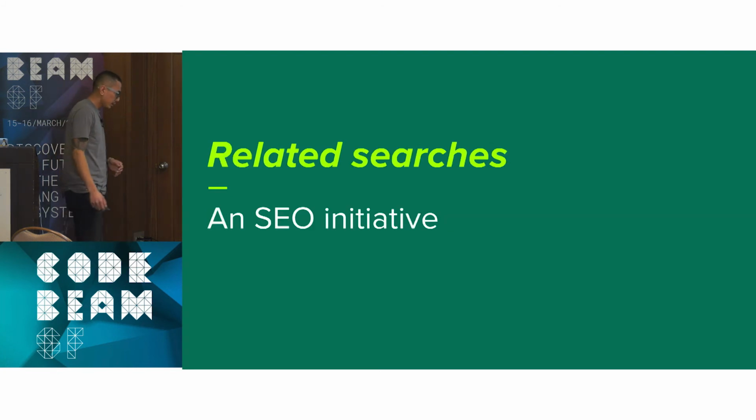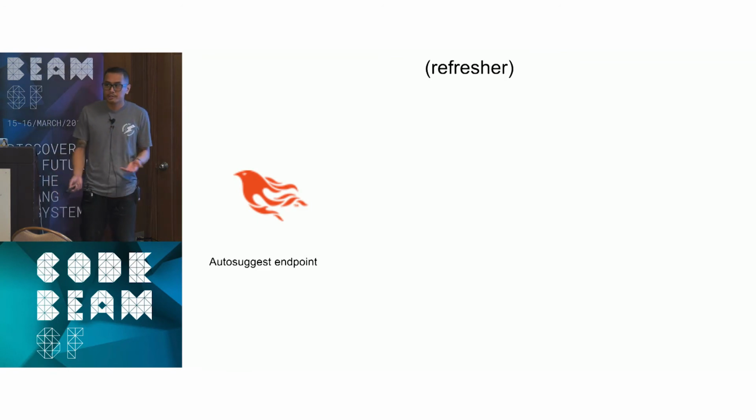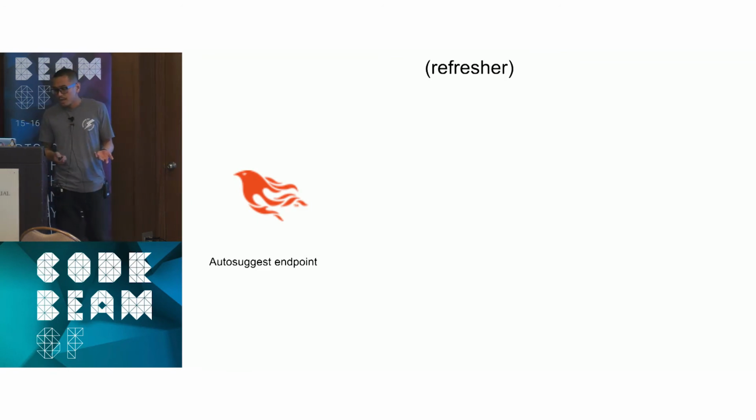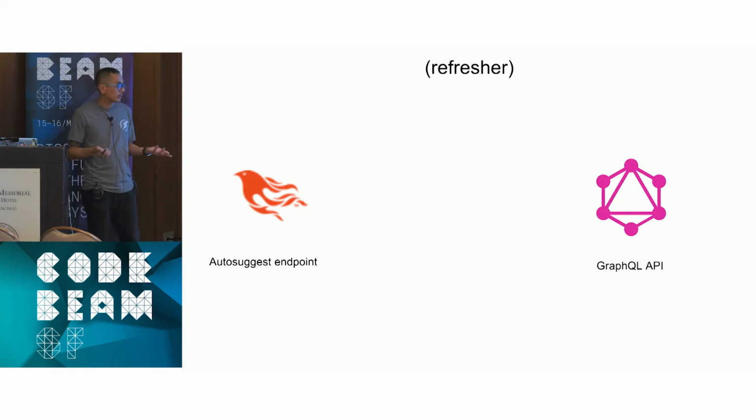So let's move on to a case study. We have something called related searches on the bottom of our search pages. It was initially an SEO initiative just to be able to link back to other search pages. But remember, now we have in place a new system. So building this was very easy. So just a refresher on what I spoke about earlier. We have Autosuggest that's running Phoenix, and we now have our GraphQL API.